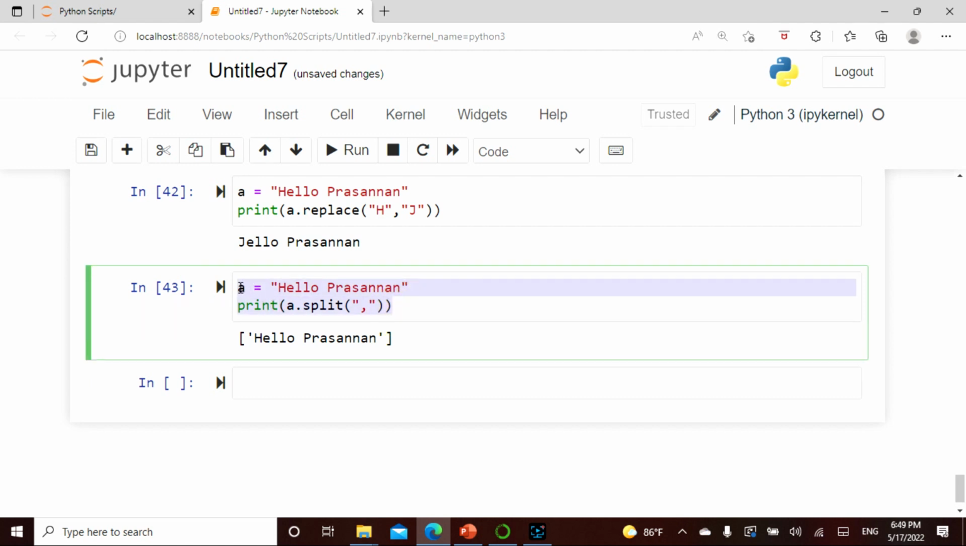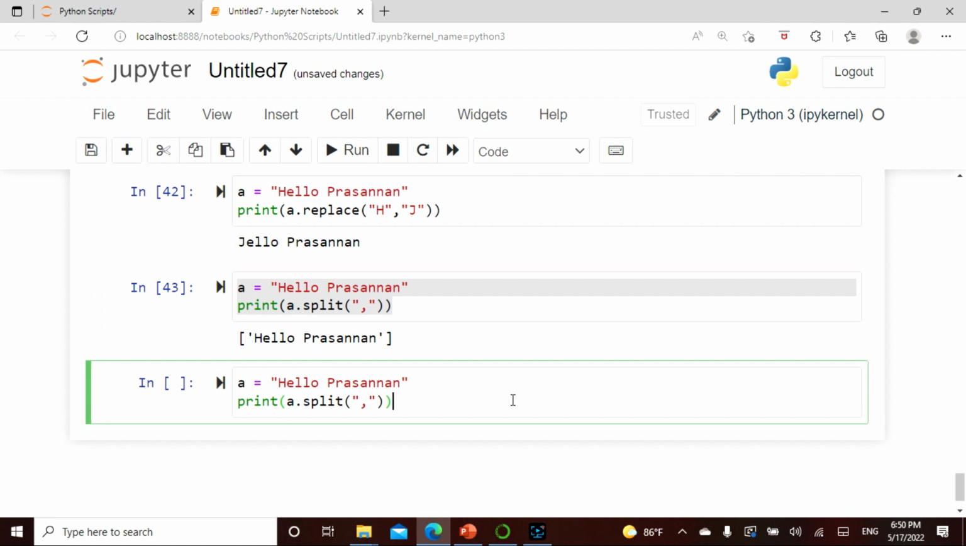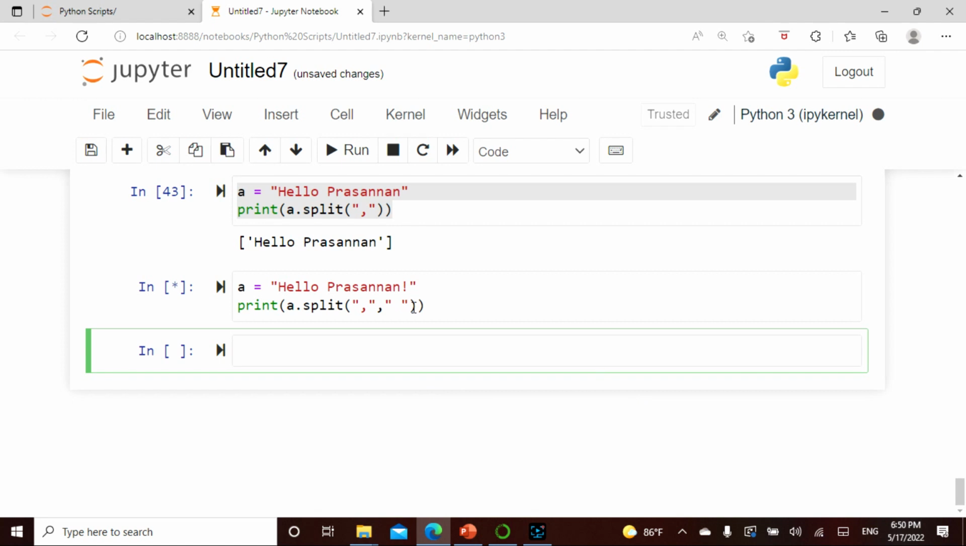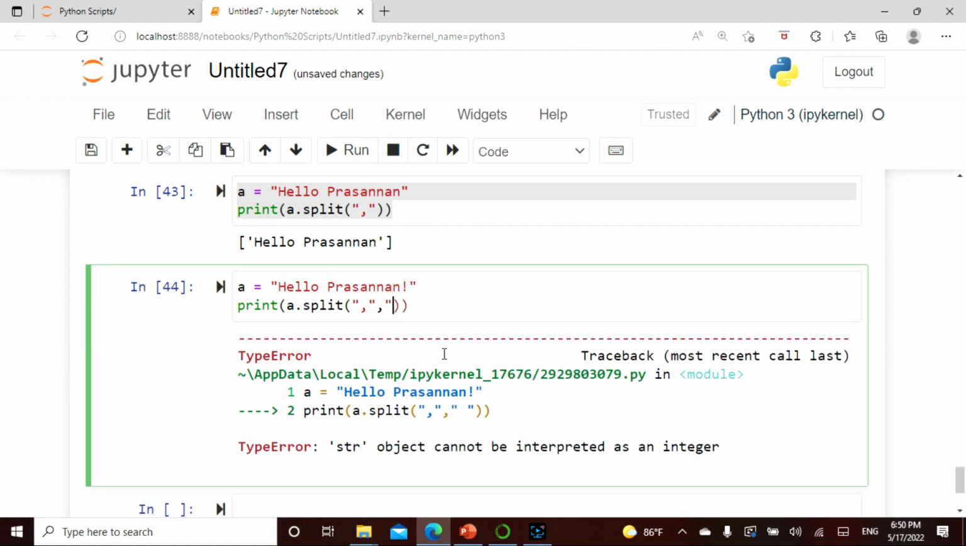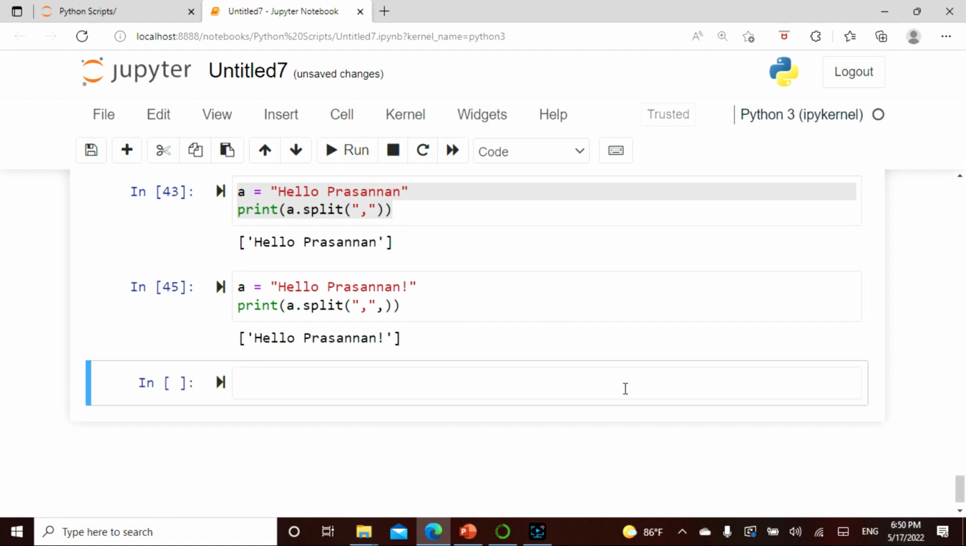Let's try one more thing. I put this and then a comma, just for fun. Let's see whether it even works. It did not work, but that is okay. Let's see whether this thing works. Same thing, it just gave this extra space. So that is all it is.